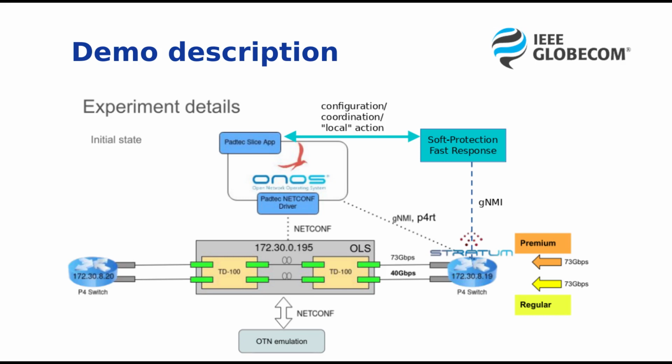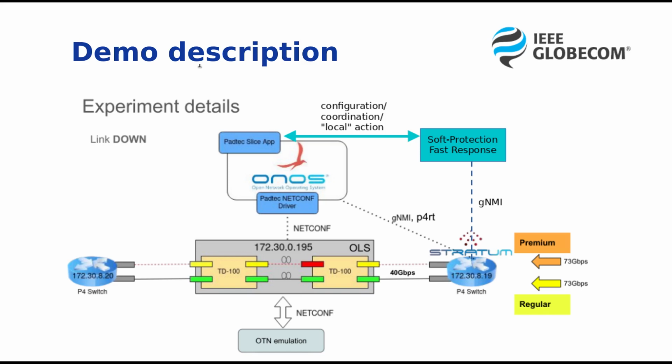This is the experiment initial state. P4 slicer outputs premium traffic at 73 gigabits per second. Regular client's traffic uses 40 gigabits per second. Then, the OTN emulator turns one of the lasers in the premium working path off. Now ONOS and all the transceivers in the premium working path perceive the link as down.